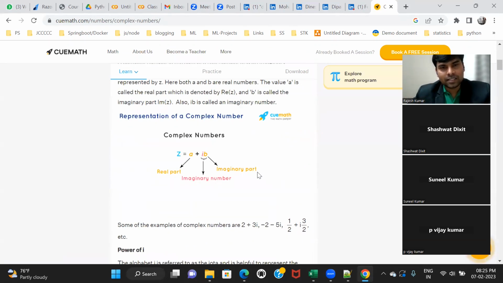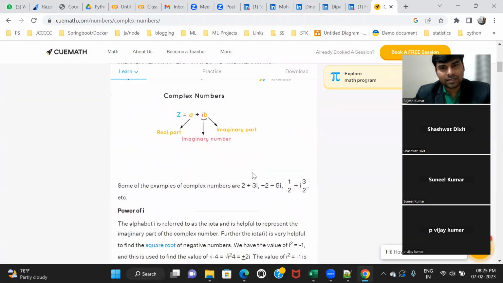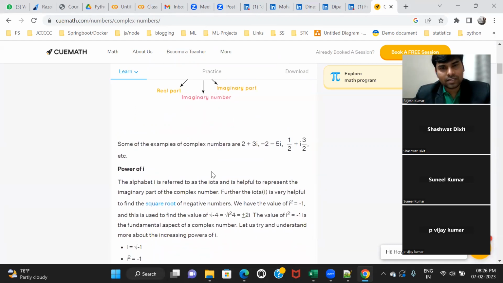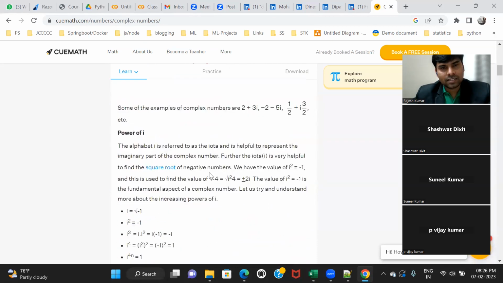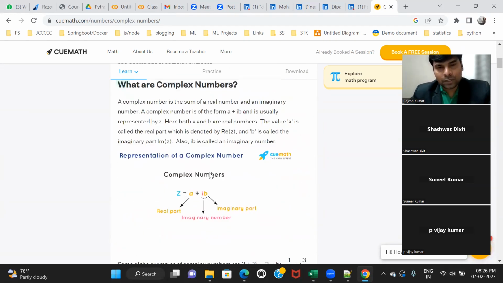If we take the square root of a negative number, we write it using i. That is indicated with i. So it's a mathematical term, sir, it's mathematics actually.